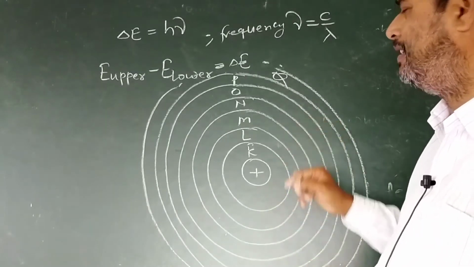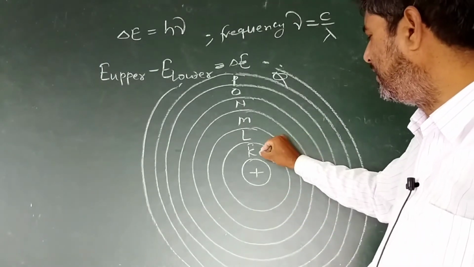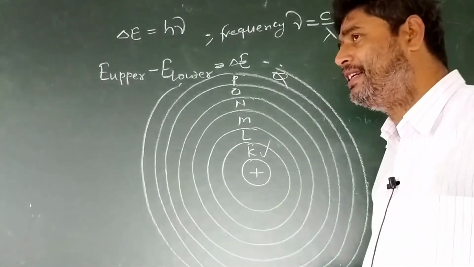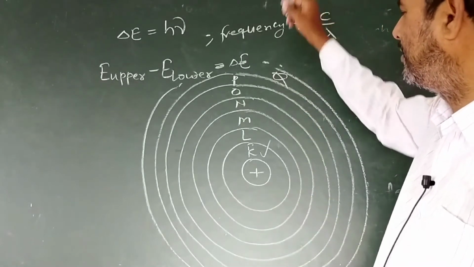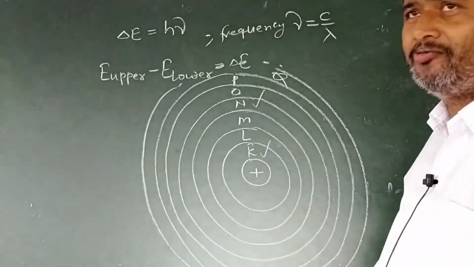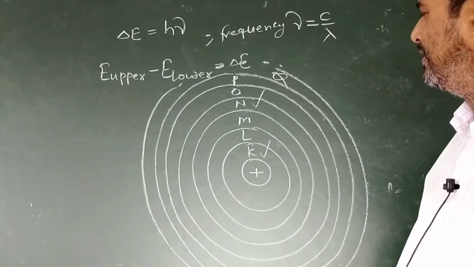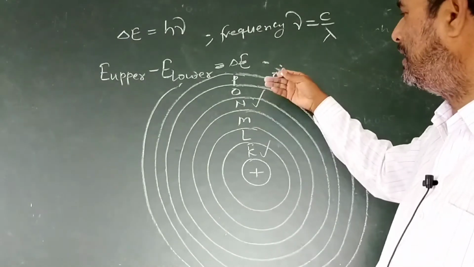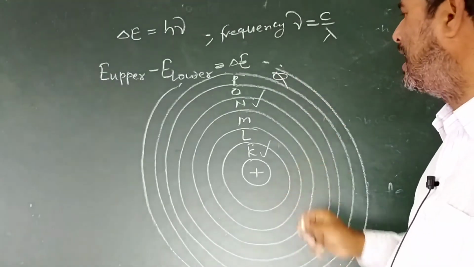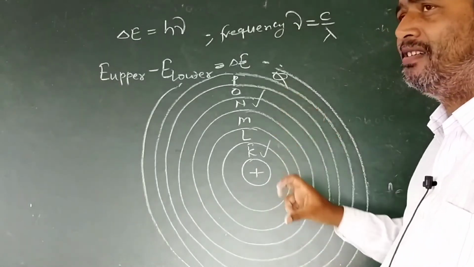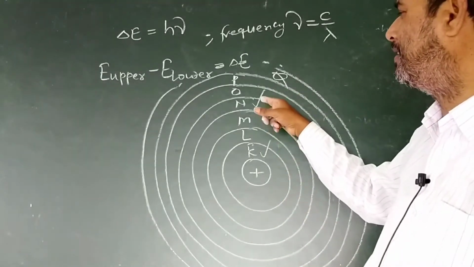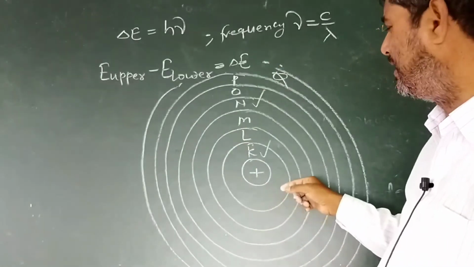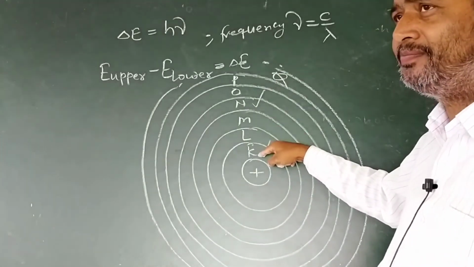So suppose initially the electron is in the K cell and during excitation it jumps up to the N cell. In the N cell the electron will not stay forever, but it will halt only for 10 power minus 8 seconds and return back to its initial state, that is into the K cell, soon.